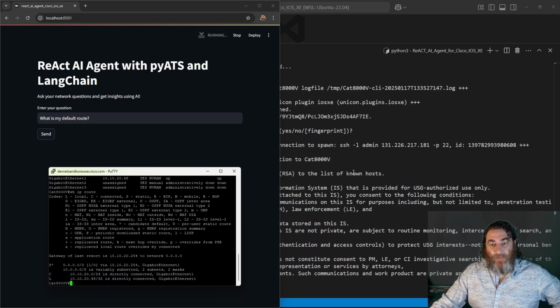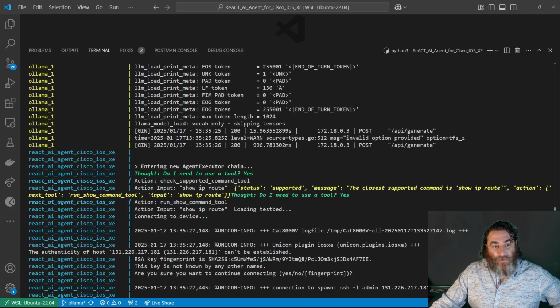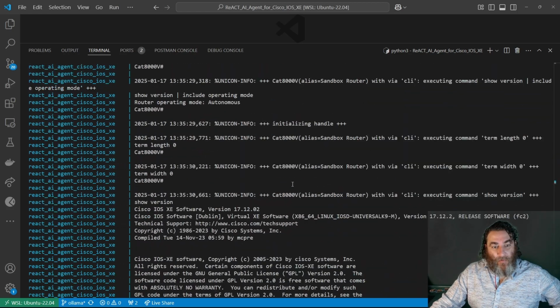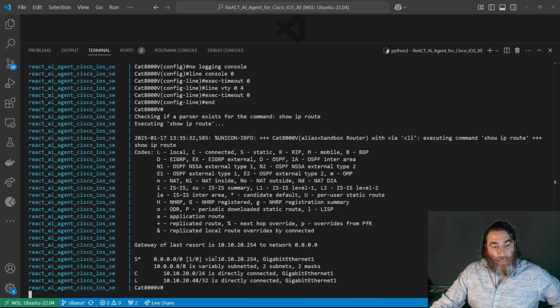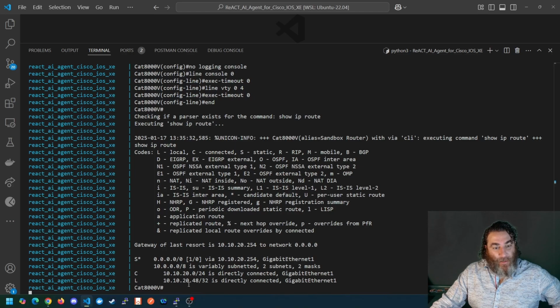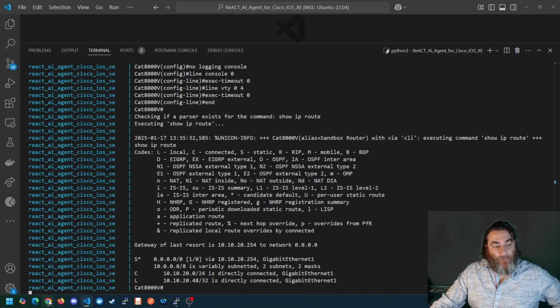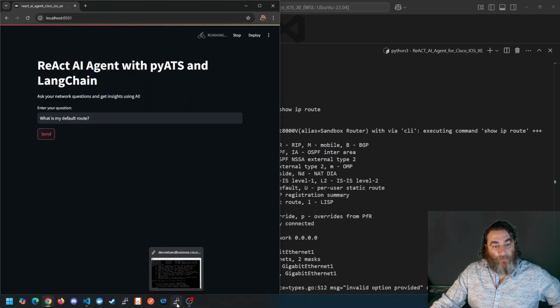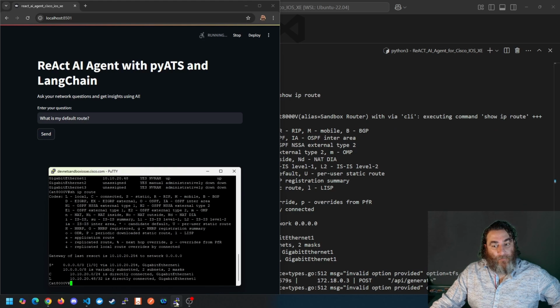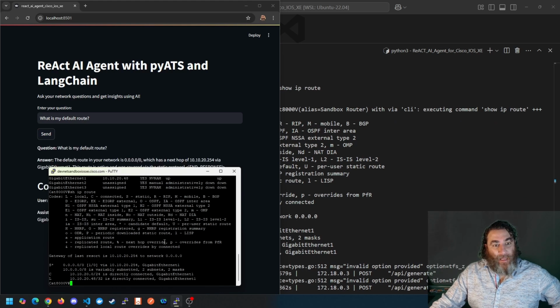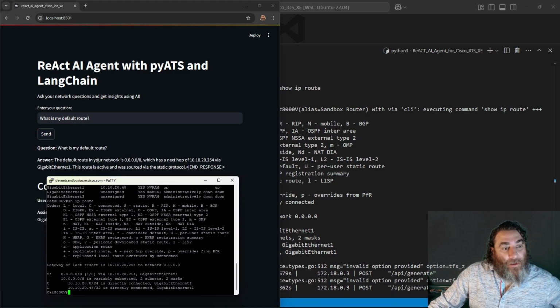API generate, it runs the command, picks the right tool, runs show IP route, and now it should have the routing table as JSON, and we should get back an answer. Hey, there we go. So your default route in this network is all 0/0, correct, has a next hop of 10, 10, 20, 254, correct, via GI1, also correct.